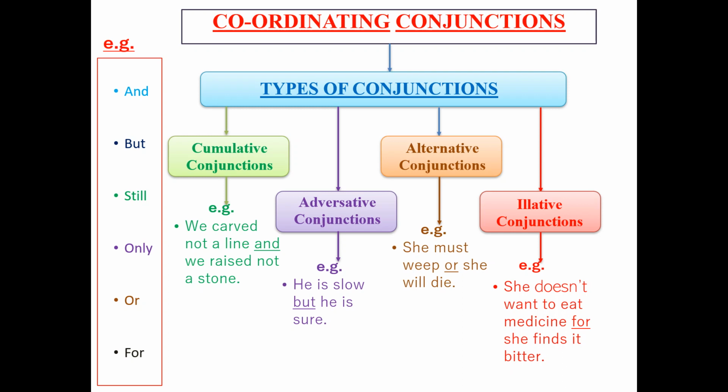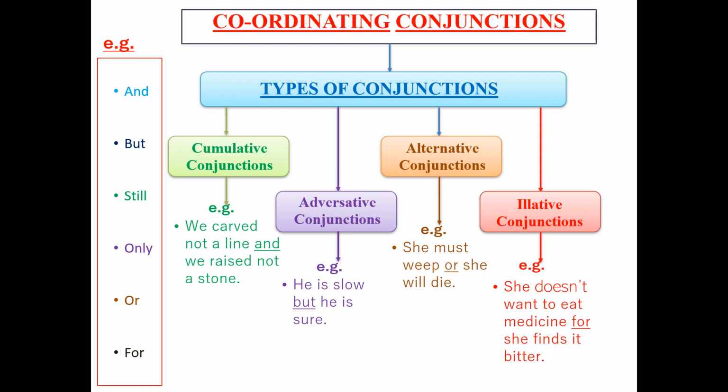Third one is an alternative conjunction. Now it expresses a choice between two alternatives. For example, she must weep or she will die. Now there are two alternatives. Either she must weep or she will die. So the conjunction or is an alternative conjunction.